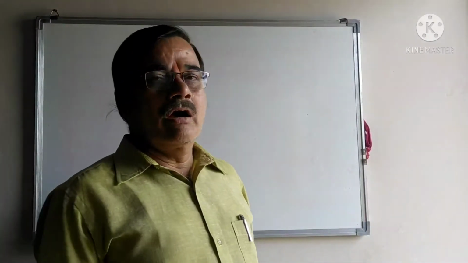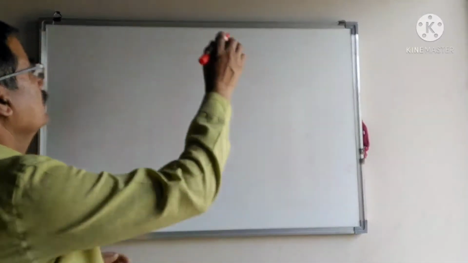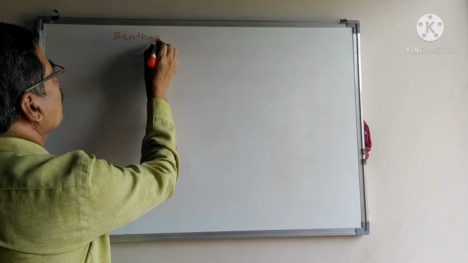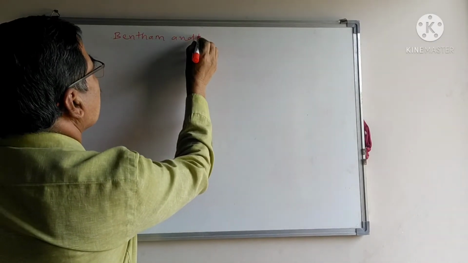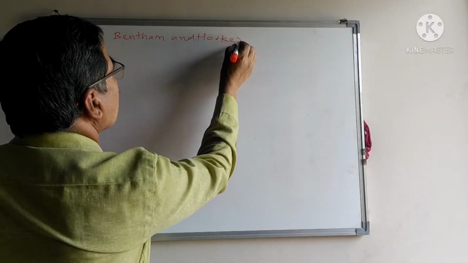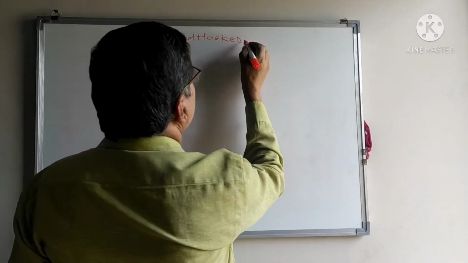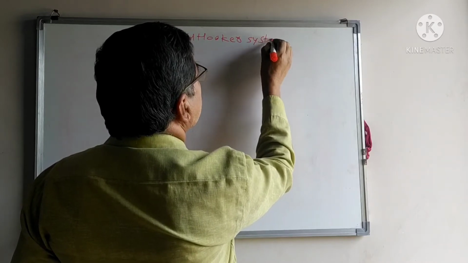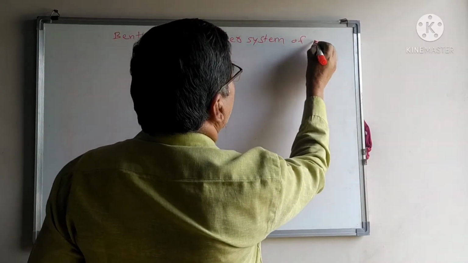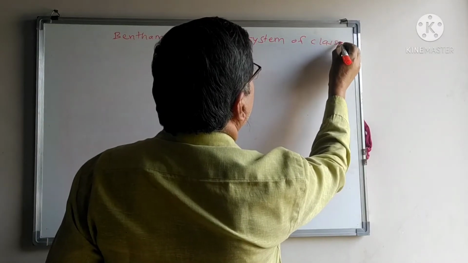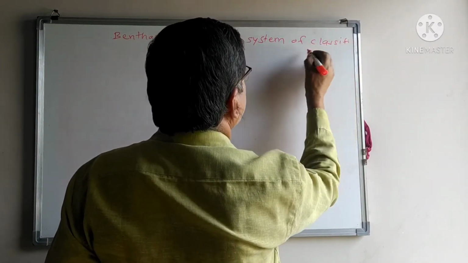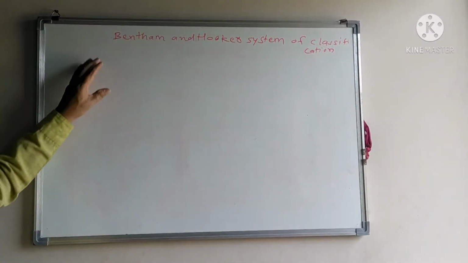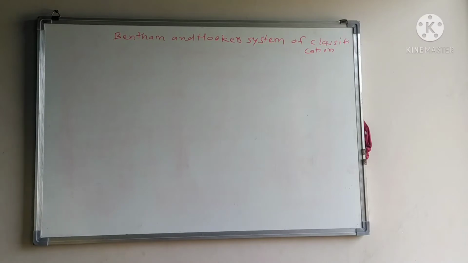We have already seen the Bentham and Hooker system of classification, its outline and salient features.